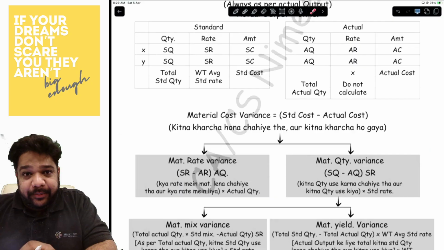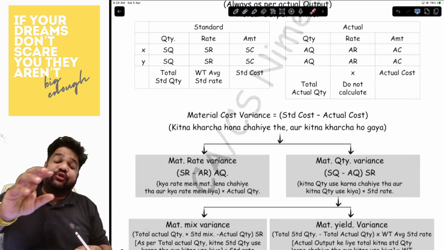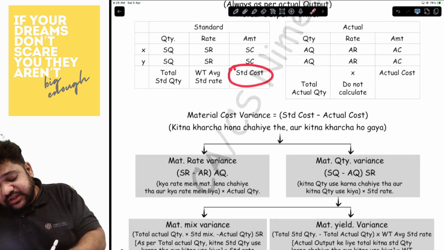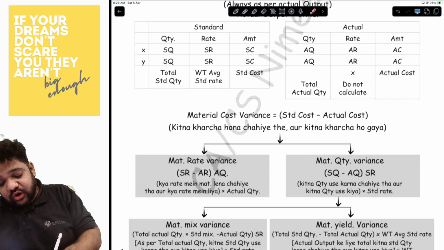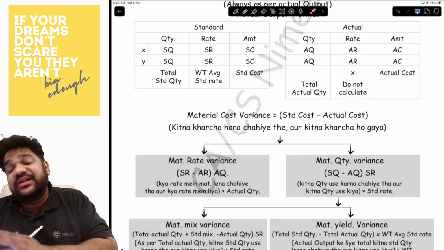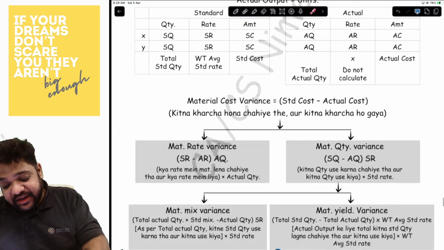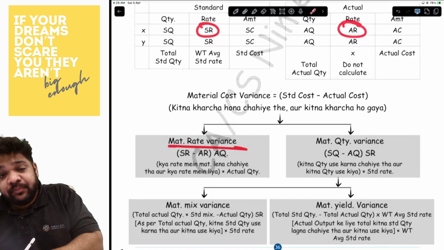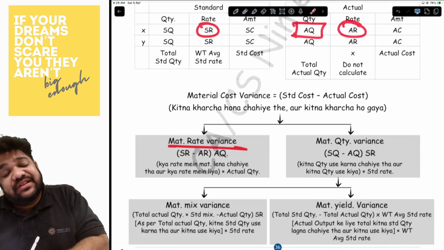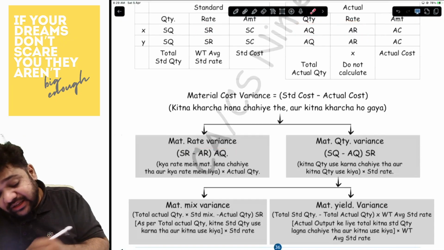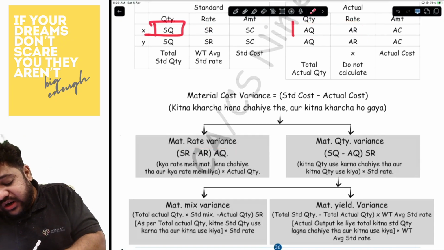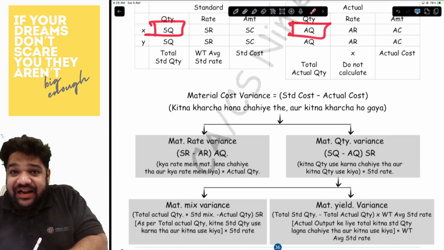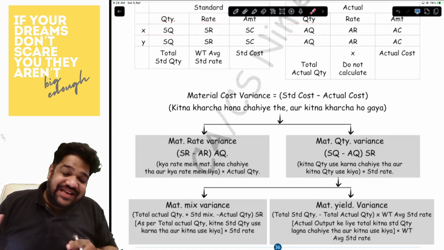One thing that you have to keep in mind, all of the variances have to be in amounts. Here, since you are doing standard cost minus actual cost, it is already an amount, which is why we are not multiplying it anyway. In the rate variance, since you have only the rates in the bracket, you multiply with the quantity, which is actual quantity. Now, in the usage variance, since you multiply only with the quantity, you need a rate. The rate that you have to do is standard rate.